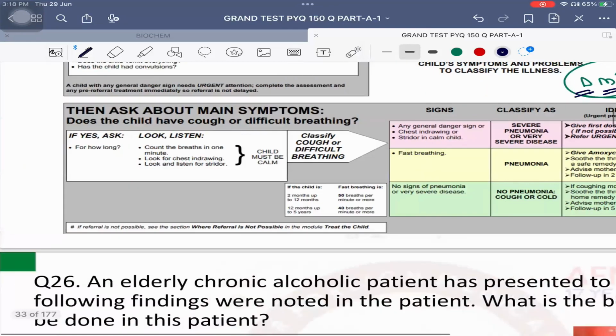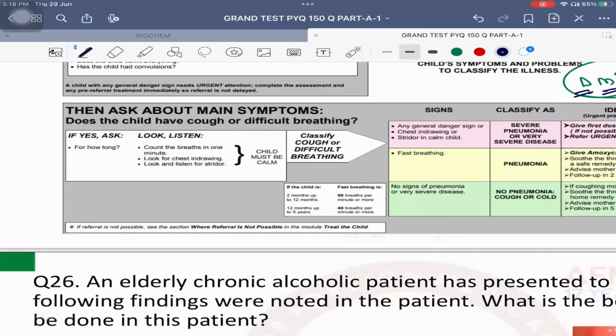Important: what do we need to do first? You need to assess the condition of the child. Once you have assessed the condition of the child, classify the illness of the child according to these 3 given categories: green, yellow, and pink category. Once you have classified the illness, then identify the treatment, what to give the child. Once you have identified the treatment, then give the treatment to the child. Ask the mother for follow-up, and you should advise the mother when to return immediately.